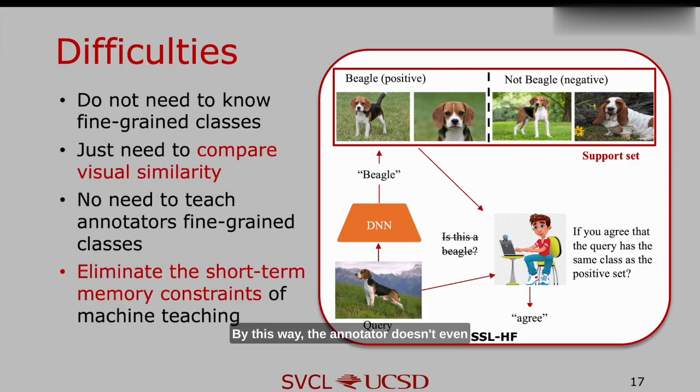This way, the annotator doesn't even need to know the bigger class. They just need to compare the visual similarity between the query image and each set. Hence, there is no need to teach annotators classes, eliminating the short-term memory constraint of machine teaching. We are not trying to teach humans as the classifier, just to leverage their strong few-shot learning ability. We just use humans' feature space and have them decide based on the examples of the support set.